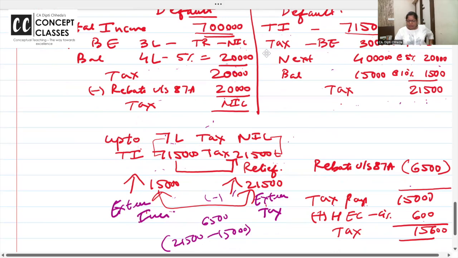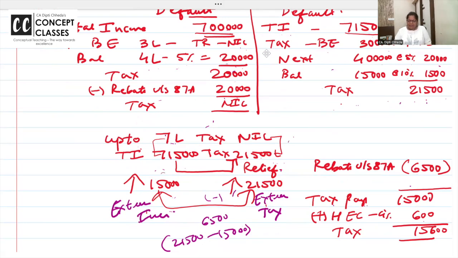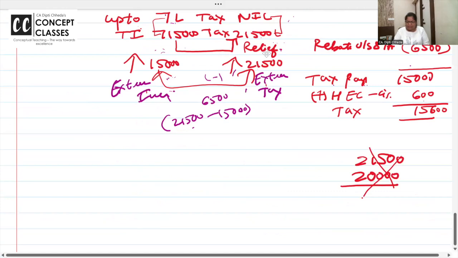7,15,000 पे the tax is 21,500. So how much is the excess income? 15,000. How much is the excess tax? 21,500. So take the extra income. It's a blunder if I earn 15,000 extra and on that 21,500 I'm paying tax. I want a rebate of 6,500. That's what I taught you.